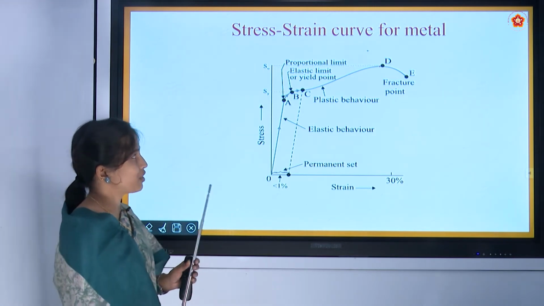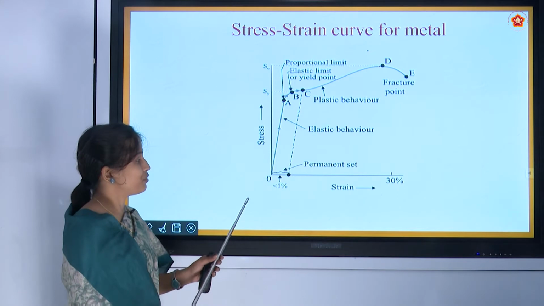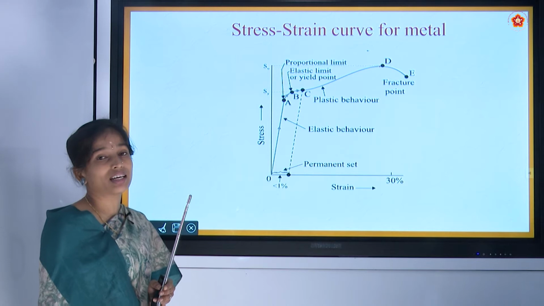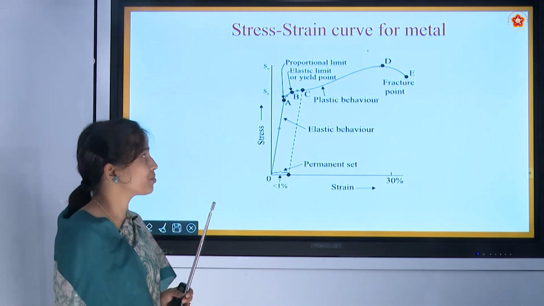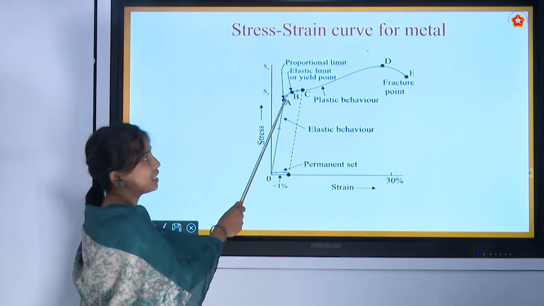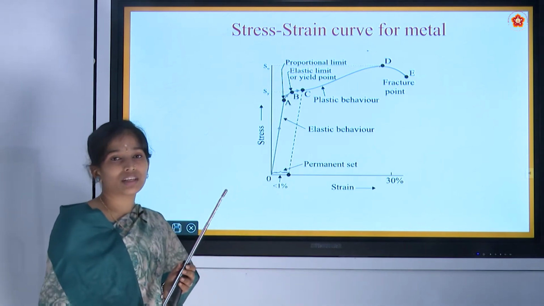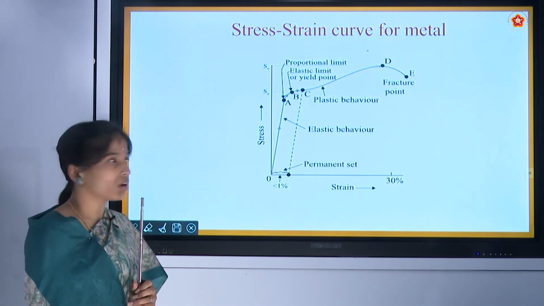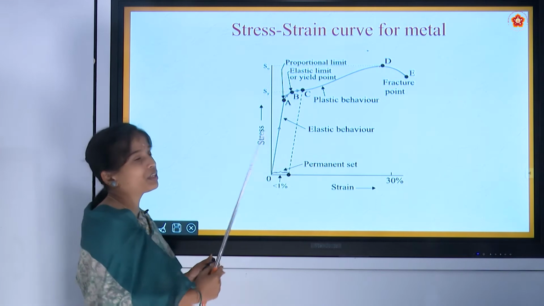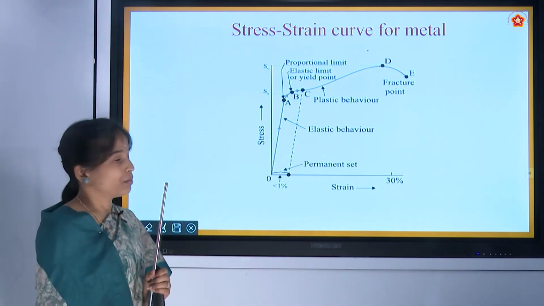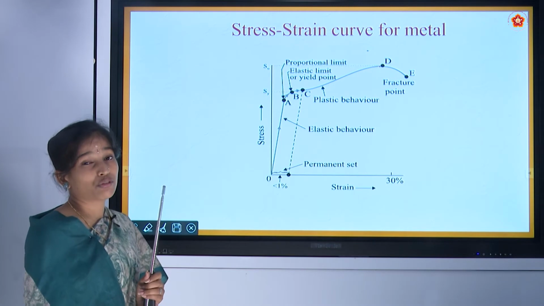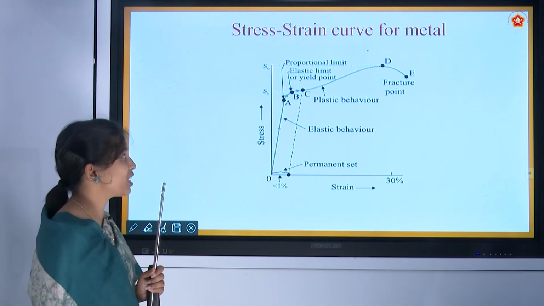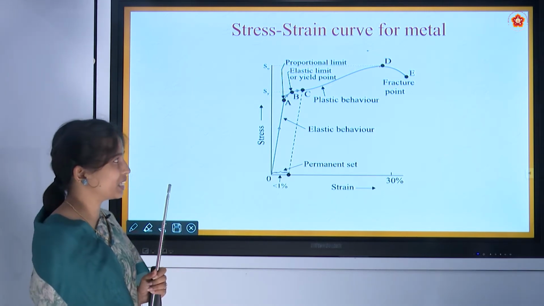From this graph we have studied that from 0 to A point, the material obeys Hooke's law and regains its original dimension. After the point A until the point B, the material will still regain its original dimension, but it does not obey Hooke's law. After the point B, the material will not obey Hooke's law, and for a small stress there will be a large strain produced in the material.